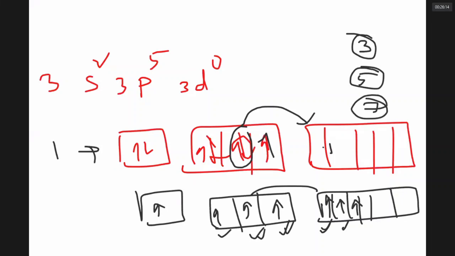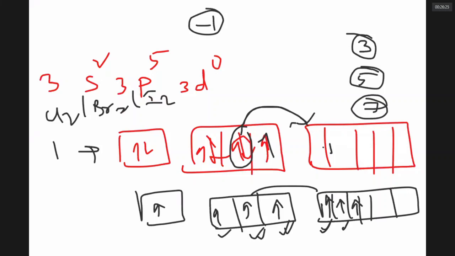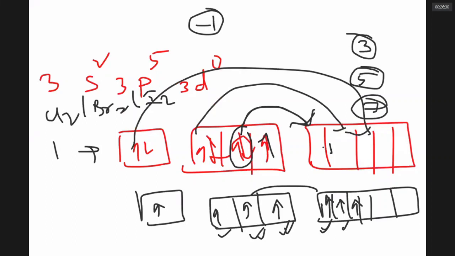It means fluorine can show only -1 state, no d orbitals, whereas chlorine, bromine, iodine have empty d orbitals into which electrons can get unpaired. 1 pair, 2 pair, 3 pair. As the number of unpaired electrons increases, they will be able to show more oxidation states. So the halogens can show oxidation states like +1, +3, +5, and +7. Fluorine can show only -1.